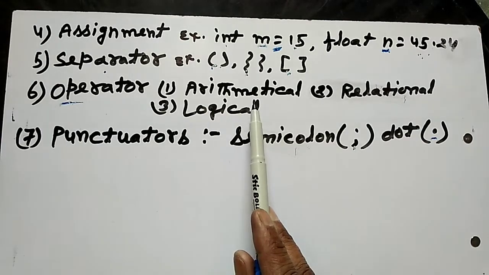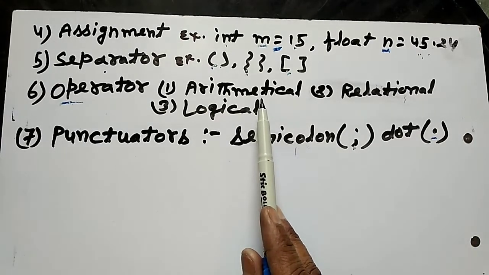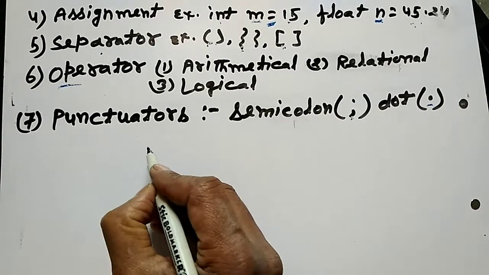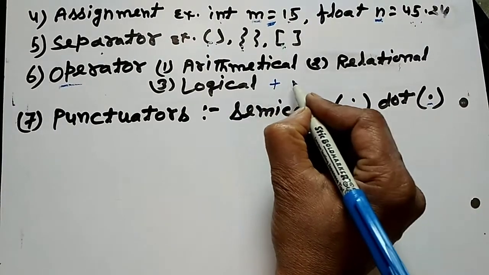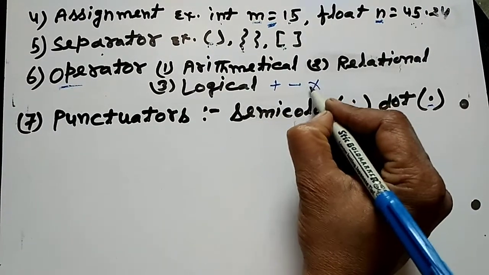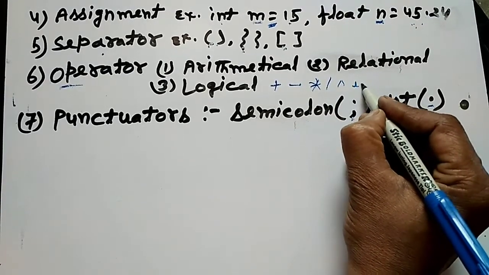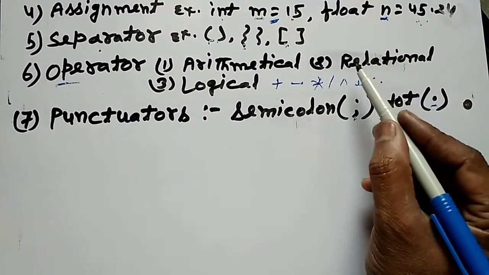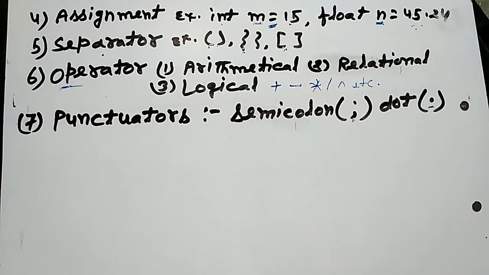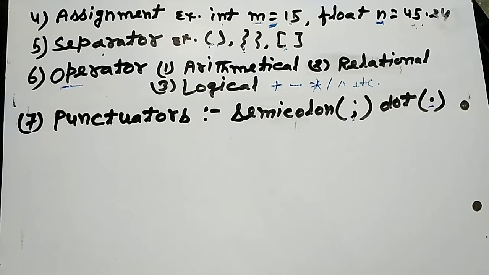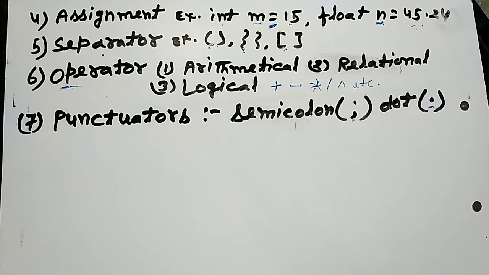Arithmetical operators perform calculations such as plus, minus, multiplication, division, exponent, etc. Relational operators: greater than, less than, double equals to, greater than or equal to, less than or equal to. Logical operators: and, or, not, etc.